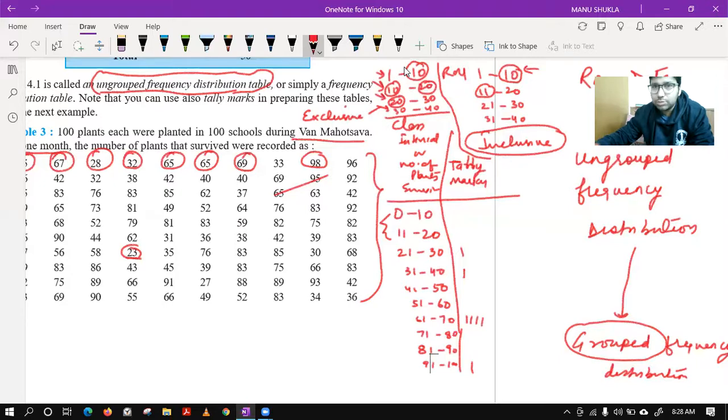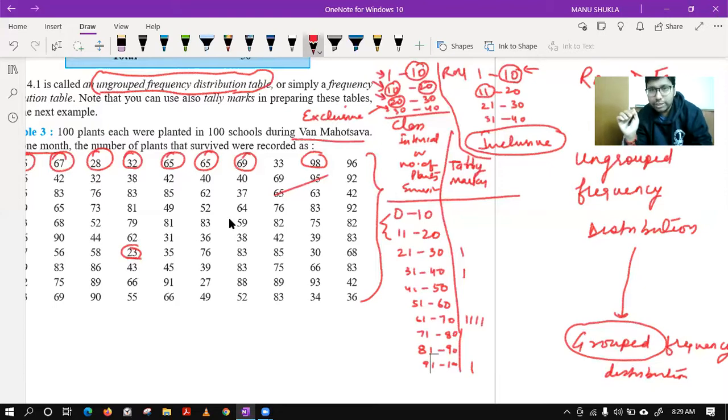I was going to discuss this point later on, but Vaishnav asked, so I told you right now. This is known as exclusive, in which the upper limits are excluded. Sir, where will number 40 come? 40 will come in the next one. I have not made the table. Okay. So as per the kind of distribution you make, you have to follow.